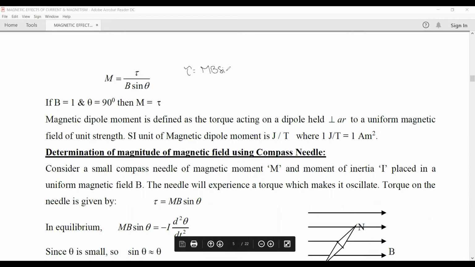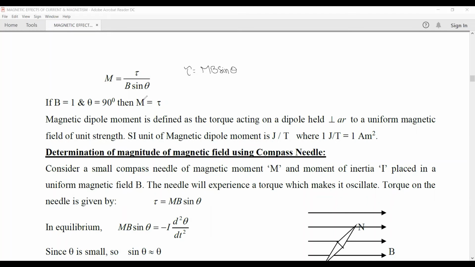So we have tau is equal to mB sine theta. From here, we can define the magnetic dipole moment. Magnetic dipole moment is equal to tau upon B sine theta. If the magnetic field is unity and theta is equal to 90 degrees, then we see that the magnetic dipole moment is equal to tau. So the magnetic dipole moment from this equation can be defined as the tau acting on the dipole which is held perpendicular to a uniform magnetic field of unit strength, that is, the magnetic field is unity.